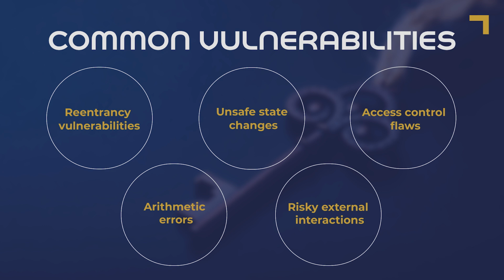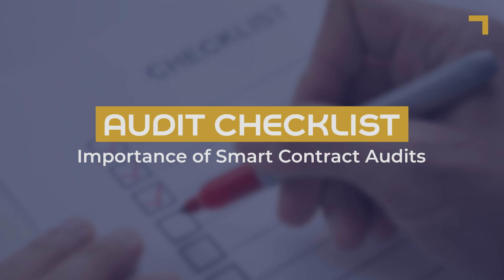Weak access controls arise when sensitive functions are not properly restricted, enabling unauthorized actions. Arithmetic errors occur due to incorrect calculations or unchecked values. Unsafe state changes happen when internal records are updated in the wrong sequence. Risky interactions arise when contracts rely on external contracts or protocols that behave in unexpected ways. This is where smart contract audits come in.